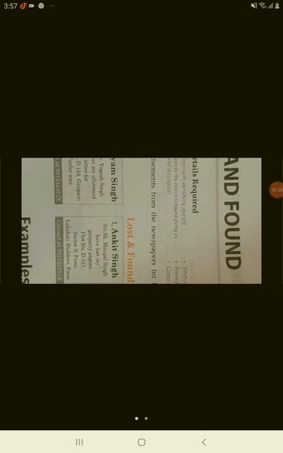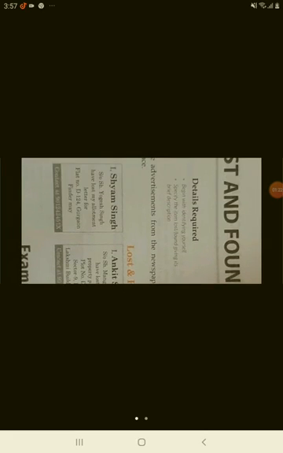First of all, you write here lost and found as the header. Then you begin with identifying yourself. So how are you going to identify yourself? You will state what you have found, what you have lost, all that you will have to write. Then you specify the item lost and give its brief description.